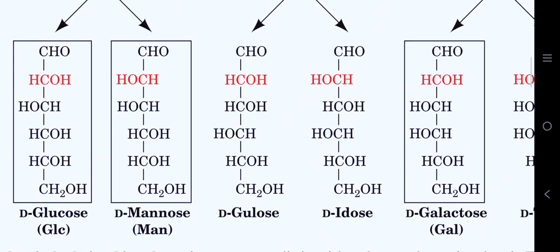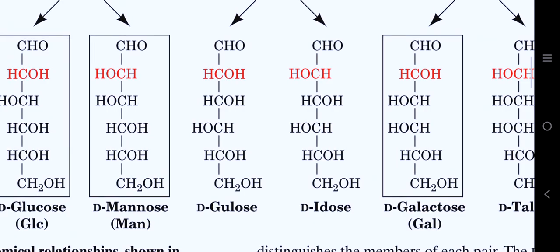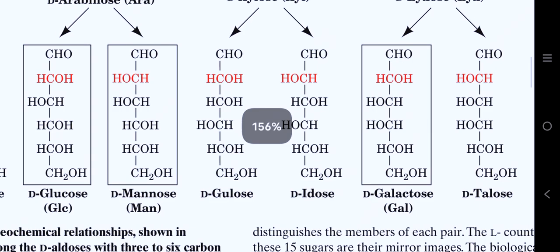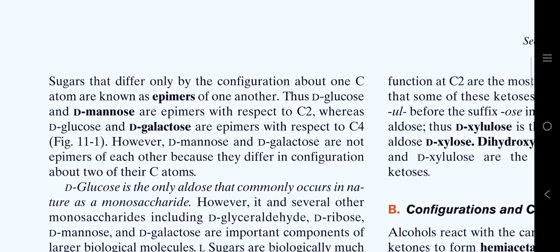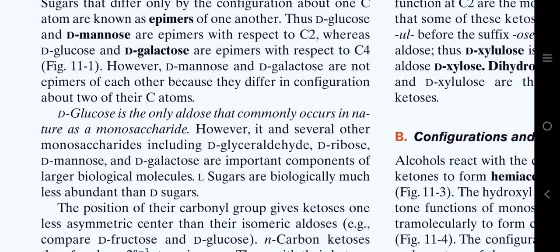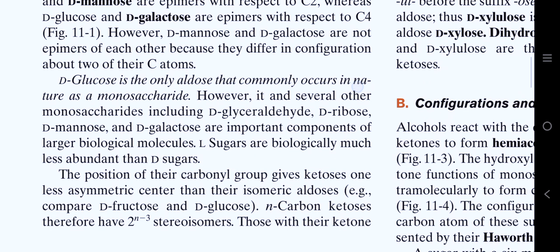But mannose and galactose are not epimers of each other because they have two carbons that differ in configuration. In mannose and galactose, the hydroxyl group conformation at carbon number 2 is opposite, and also at carbon number 4 the conformation differs. So these are not epimers, because they differ at two carbon atoms. Epimers are those molecules which differ only at one carbon atom. Therefore, D-mannose and D-galactose are not epimers of each other because they differ in configuration about two of their carbon atoms.